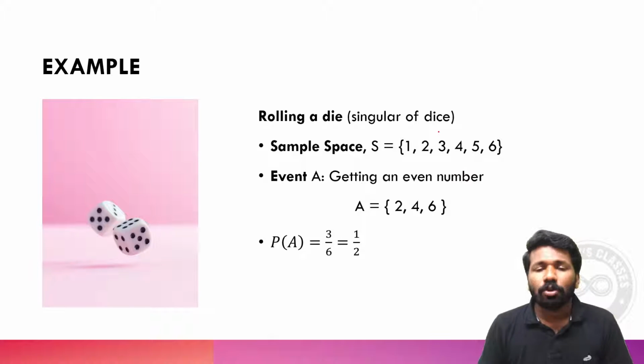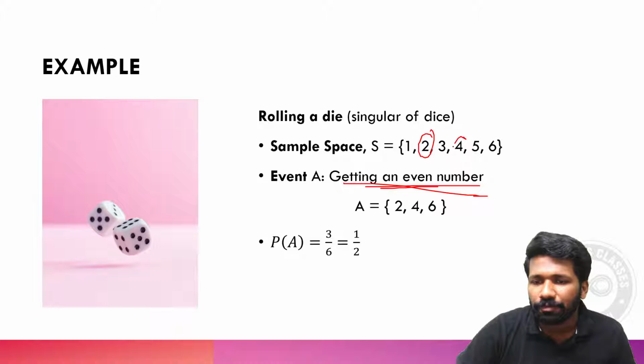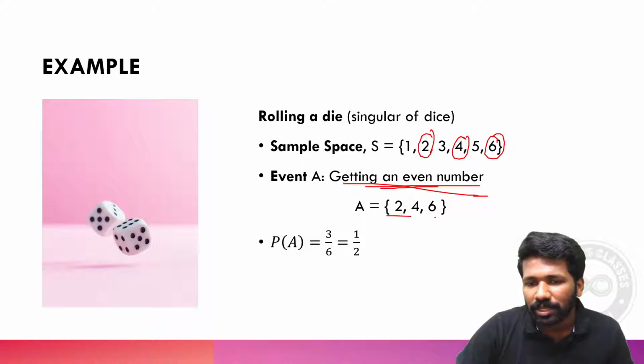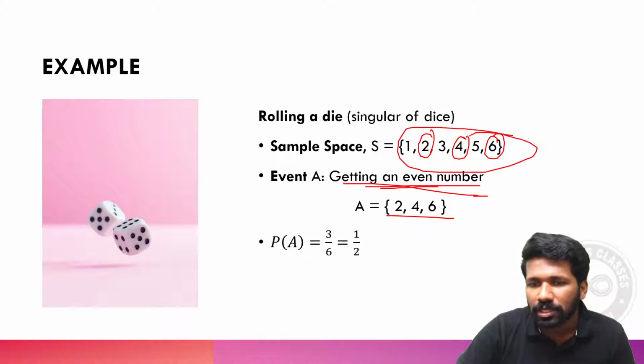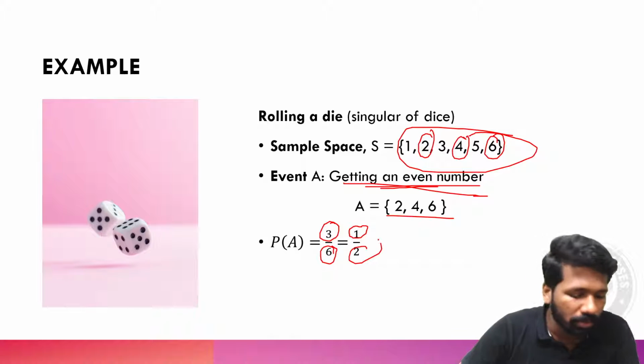So when you roll a dice, for example, if the event is getting an even number, even numbers in 1, 2, 3, 4, 5, 6 are 2, 4 and 6. So that is 3 occurrences out of total 6 occurrences. So required outcome is 3, total outcome is 6. So 3 by 6 or 1 by 2 is the answer.